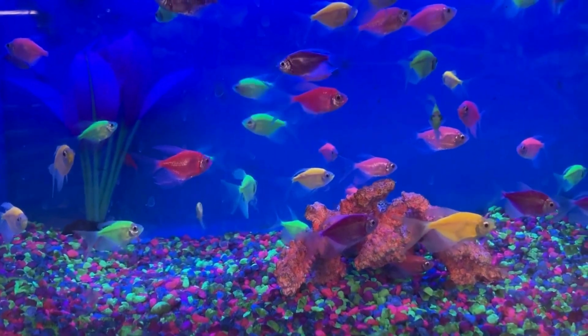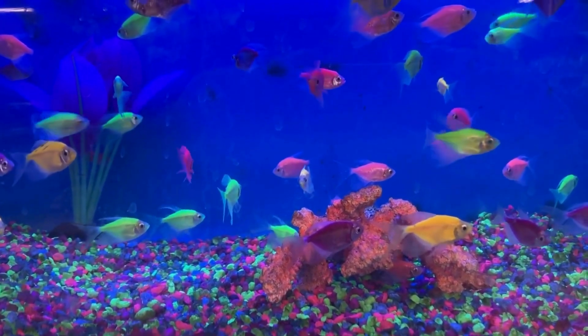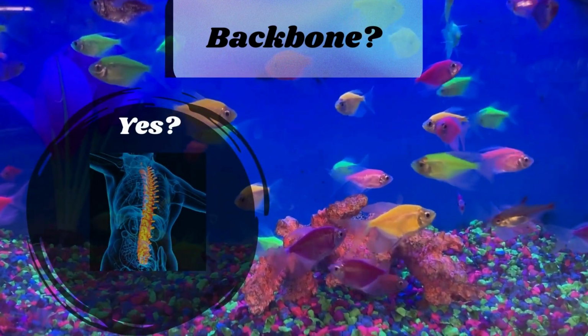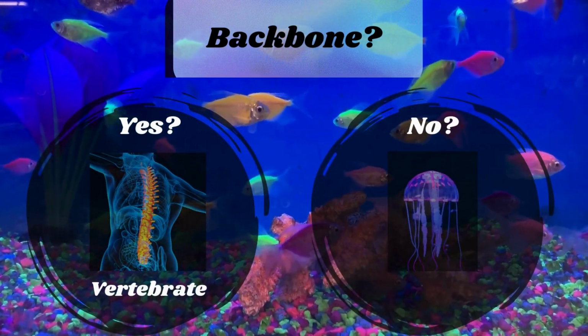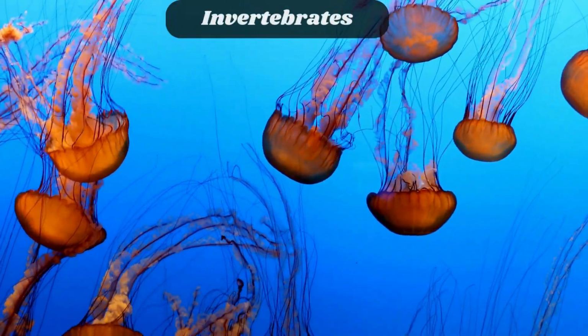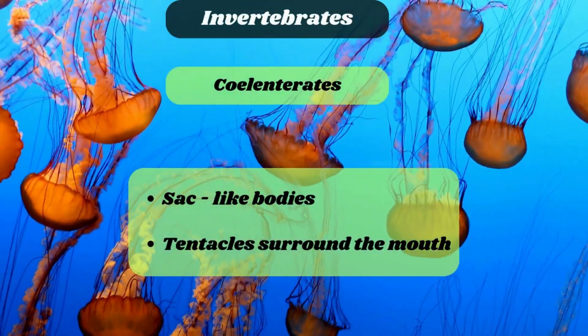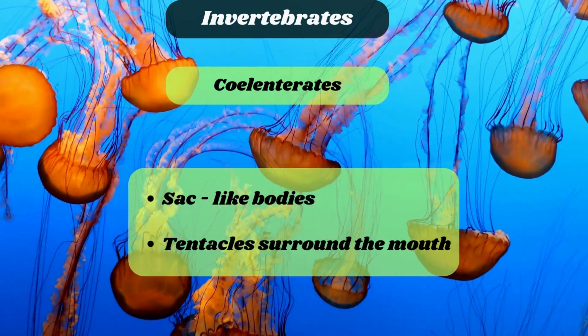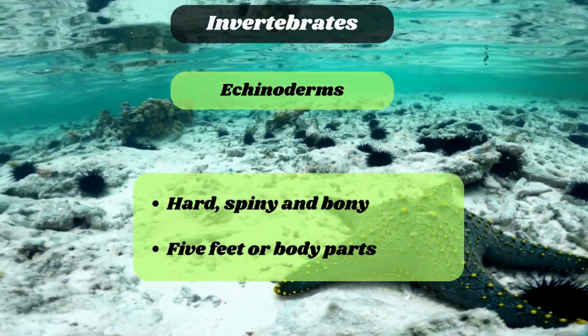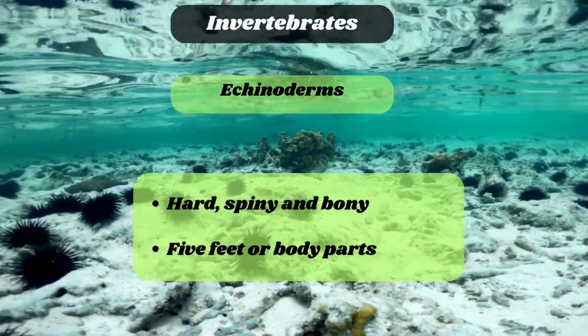Now let's talk about Kingdom Animalia. You first have to consider if the animal has a backbone or not. If it does, it is a vertebrate. If it doesn't, it is an invertebrate. Invertebrates are grouped into being coelenterates if they have sac-like bodies and tentacles surrounding the mouth like a jellyfish. Echinoderms if they are usually hard, spiny and bony with 5 feet or body parts like the starfish.